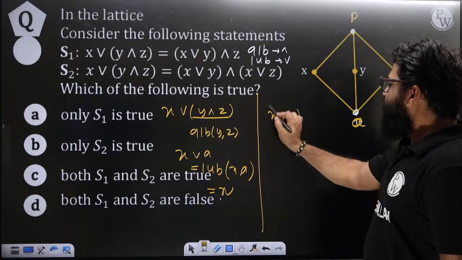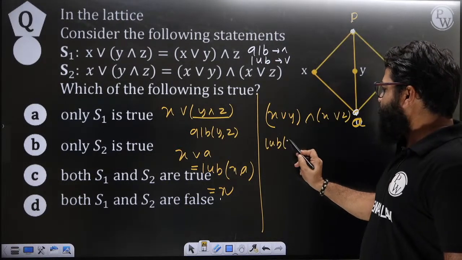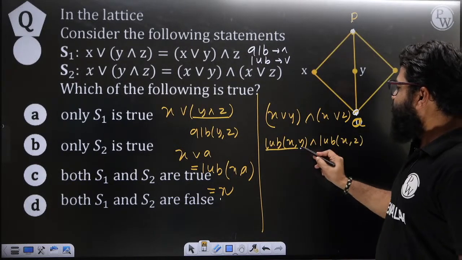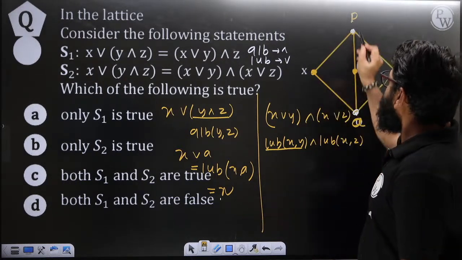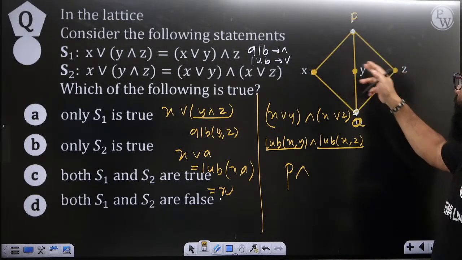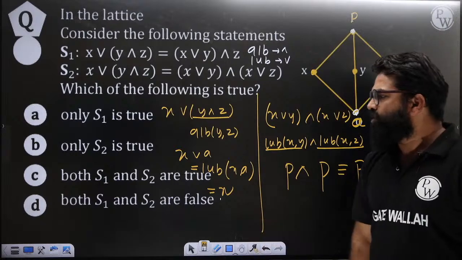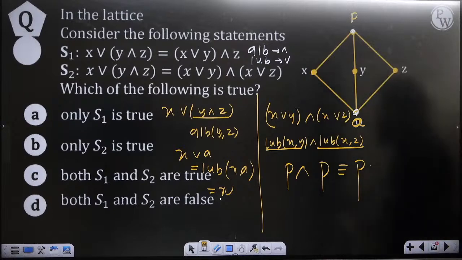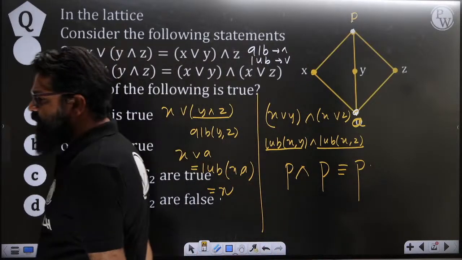Let's see the right side. Here you will get X OR Y AND X OR Z. First the LUB of X comma Y, least upper bound. For X, Y, the upper bound you will get is P here. The LUB of X comma Z, X and Z, the upper bound is again P. So P and P, you will get the answer P, which is not equal to this. So can we say which statement is true? Both S1 and S2 are basically false. Very good. Clear, everyone? In that manner we can find the answers to questions related to that.